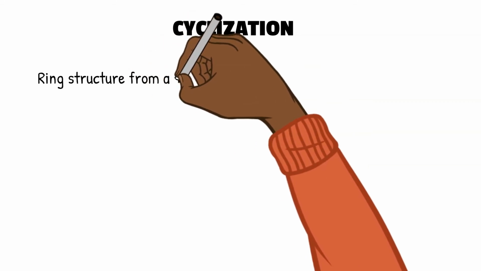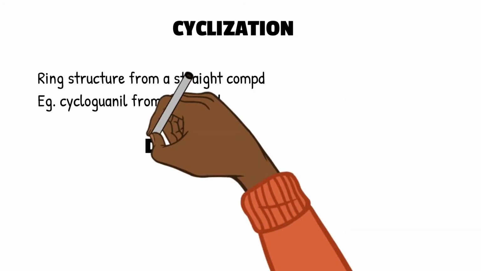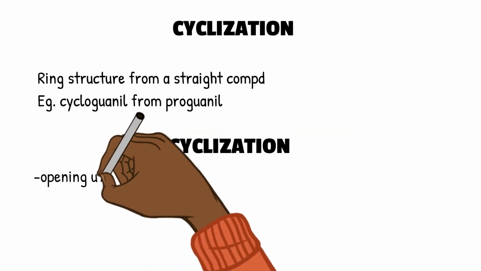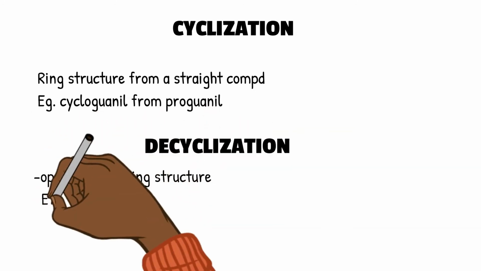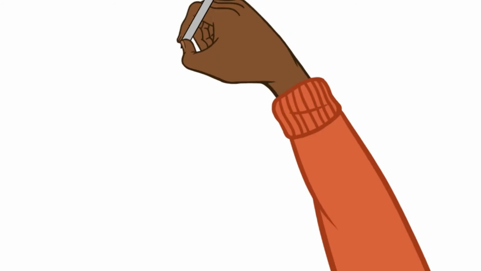Finally, cyclization and decyclization reactions. These reactions are minor reactions. In cyclization reaction, a ring structure is formed from a straight compound. Example, cycloguanyl from proguanyl. Decyclization is opening up of a ring structure. Example, phenytoin, barbiturates, etc. Now we have finished the phase 1 reactions, which included oxidation, reduction, hydrolysis, cyclization, and decyclization.